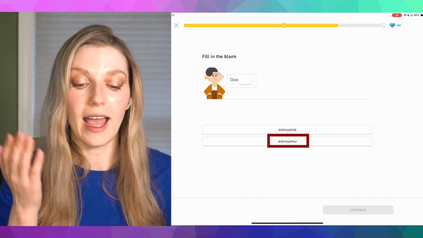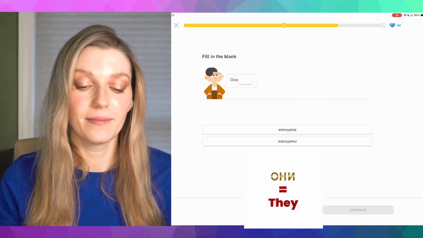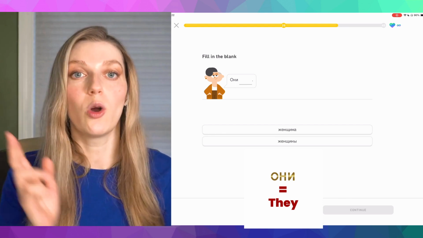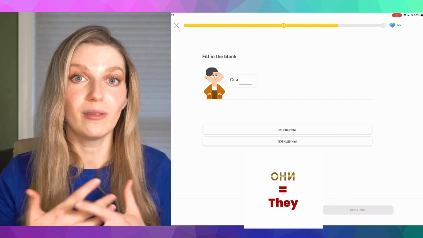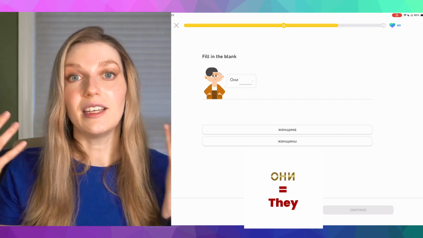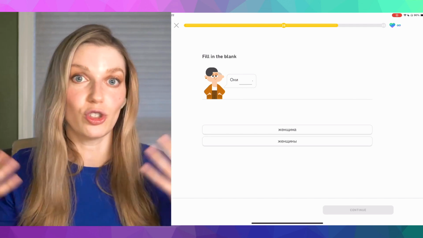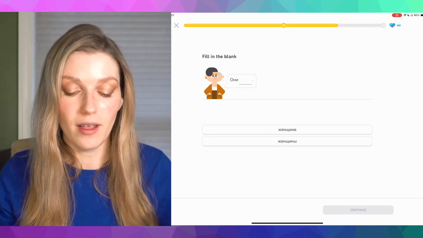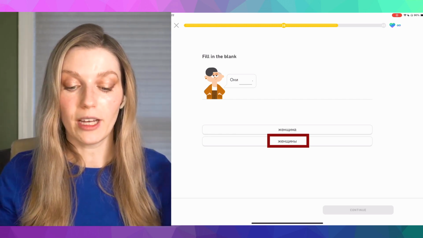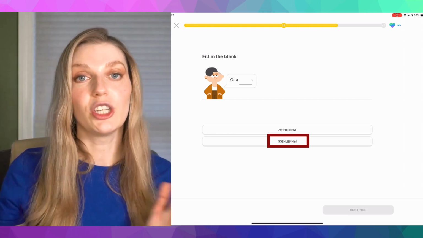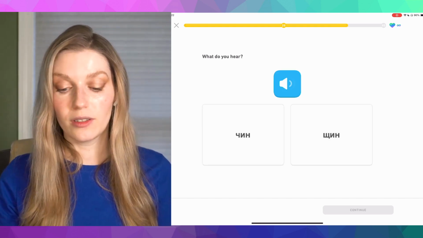And since они means they, because она is she, он is he, we know that they implies there are more than one. So since женщина is a single woman and женщины are women, we're going to go with option 2, они женщины, they are women.